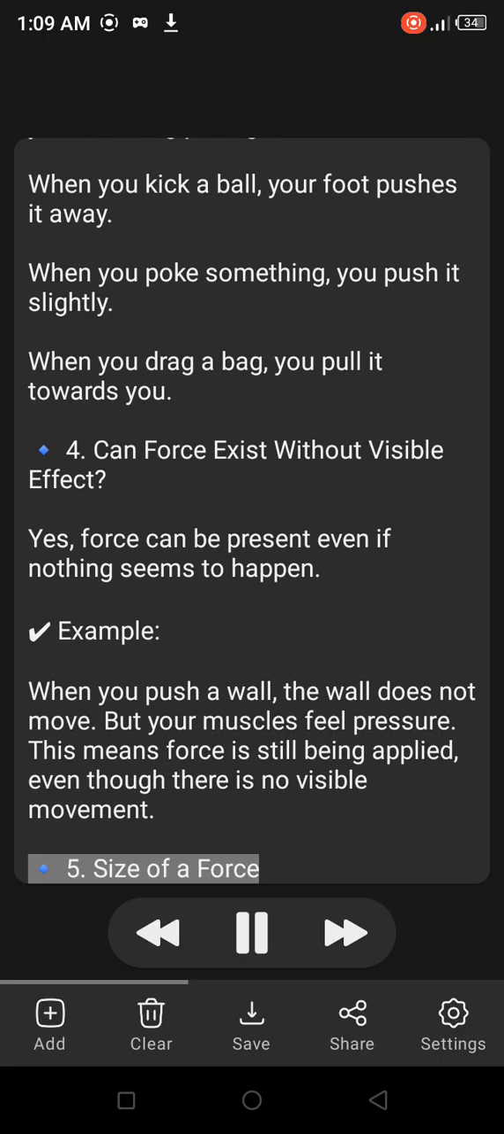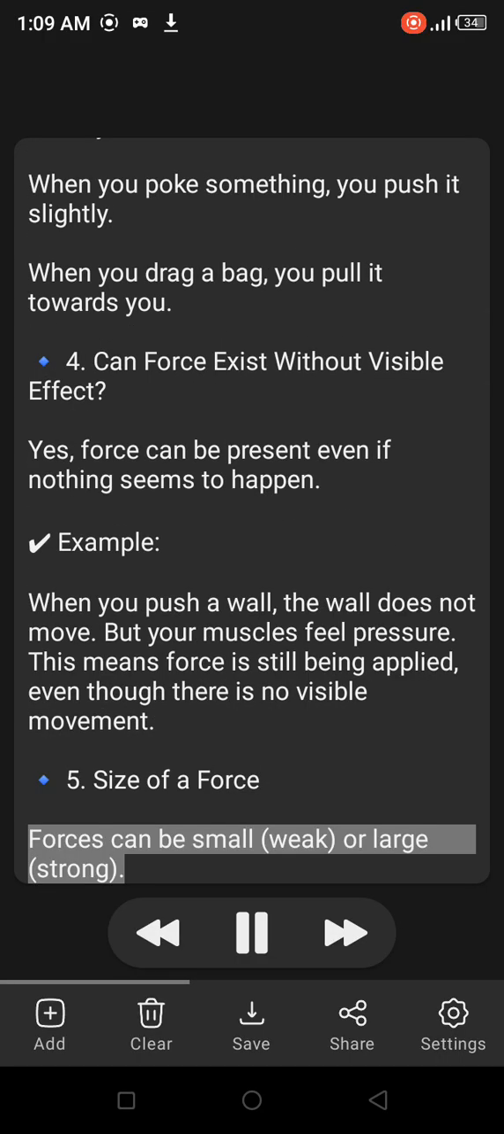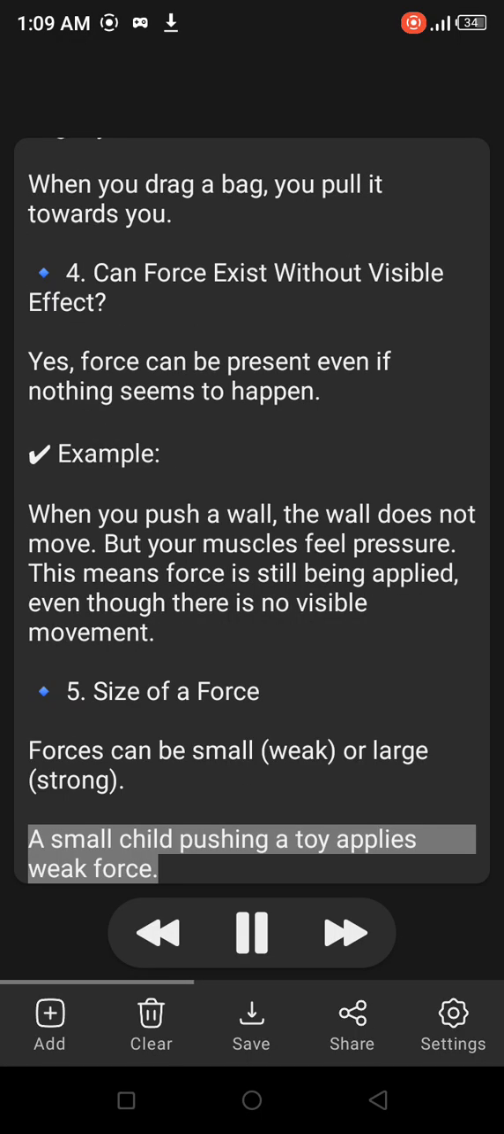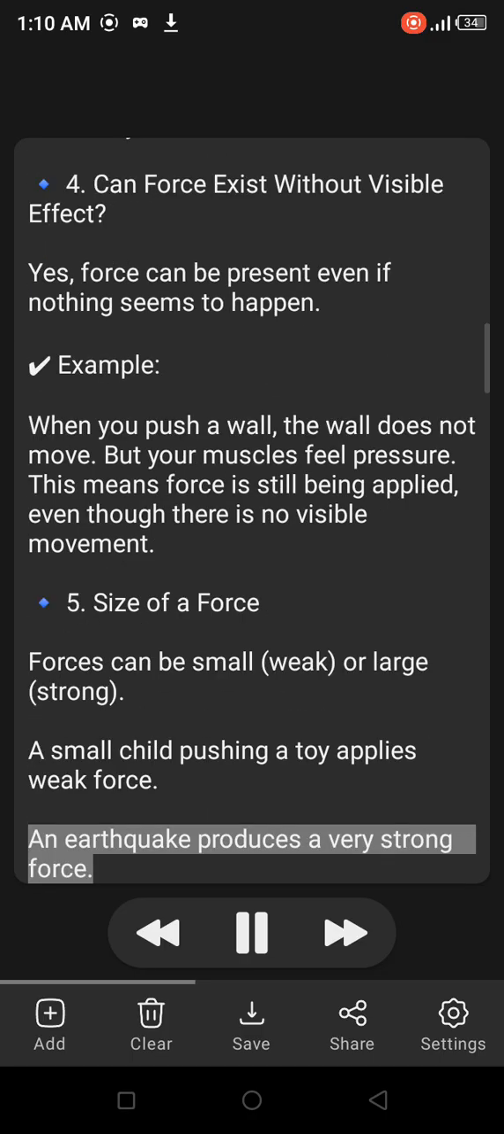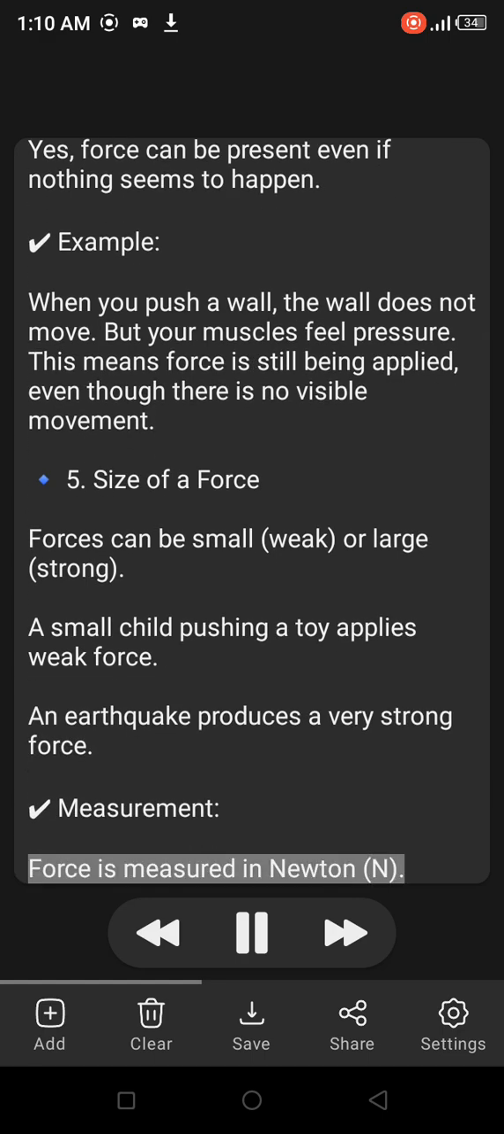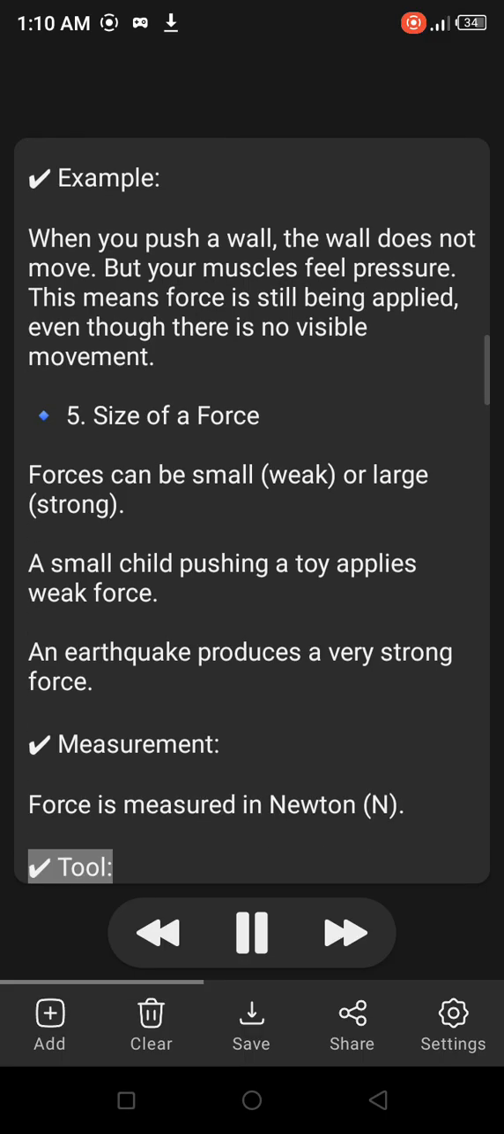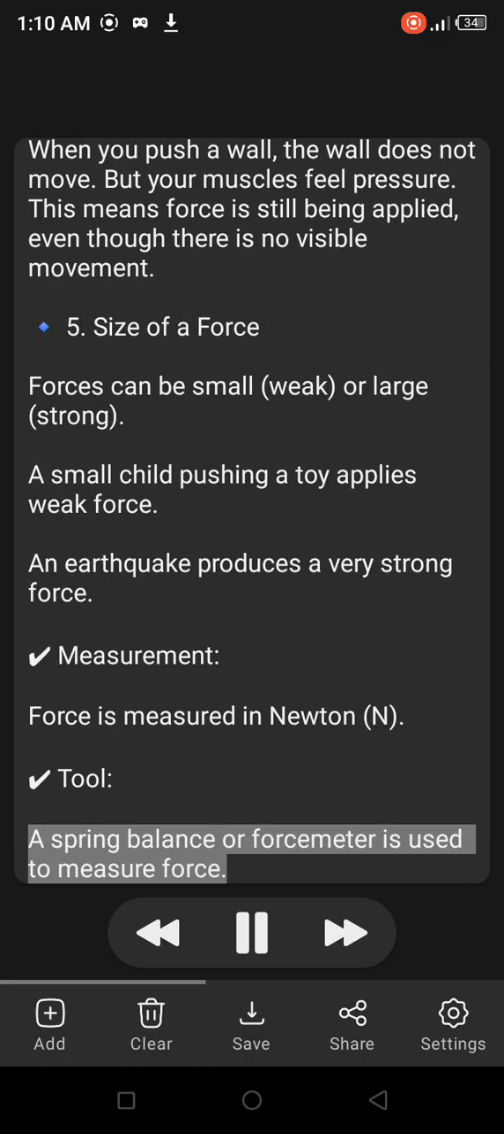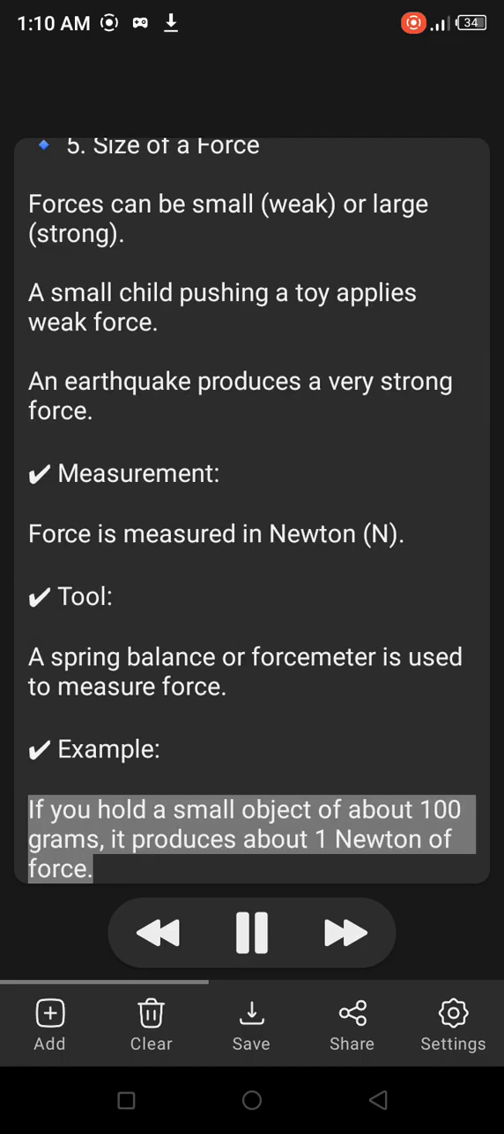5. Size of a force. Forces can be small, weak, or large, strong. A small child pushing a toy applies weak force. An earthquake produces a very strong force. Measurement: force is measured in Newtons (N). Tool: a spring balance or newton meter is used to measure force. Example: if you hold a small object of about 100 grams, it produces about 1 Newton of force.